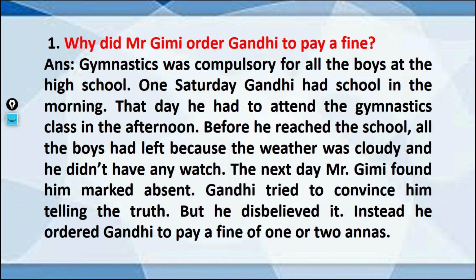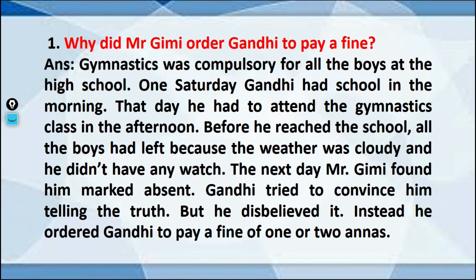This is a long question. Gymnastic was compulsory for all the boys of the high school. One Saturday, Gandhi had school in the morning. That day, he had to attend the gymnastic class in the afternoon. Before he reached the school, the boys had all left because the weather was cloudy and he did not have any watch.